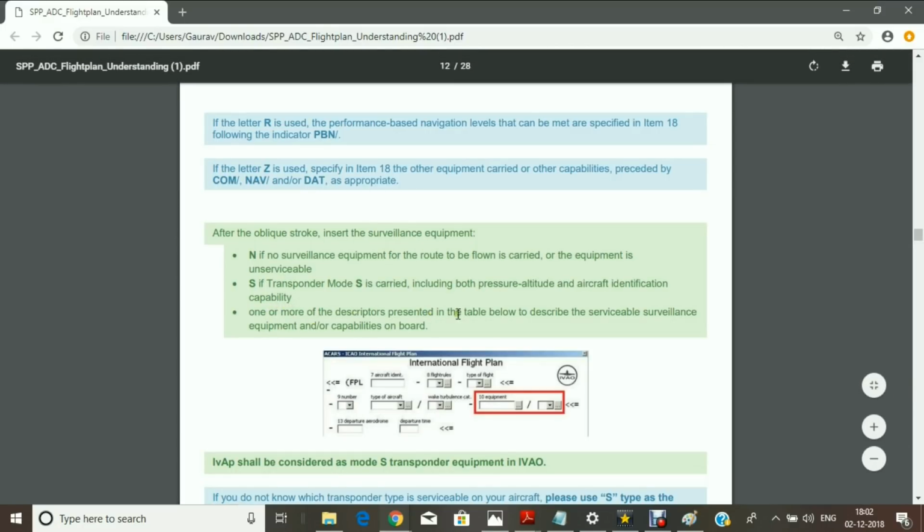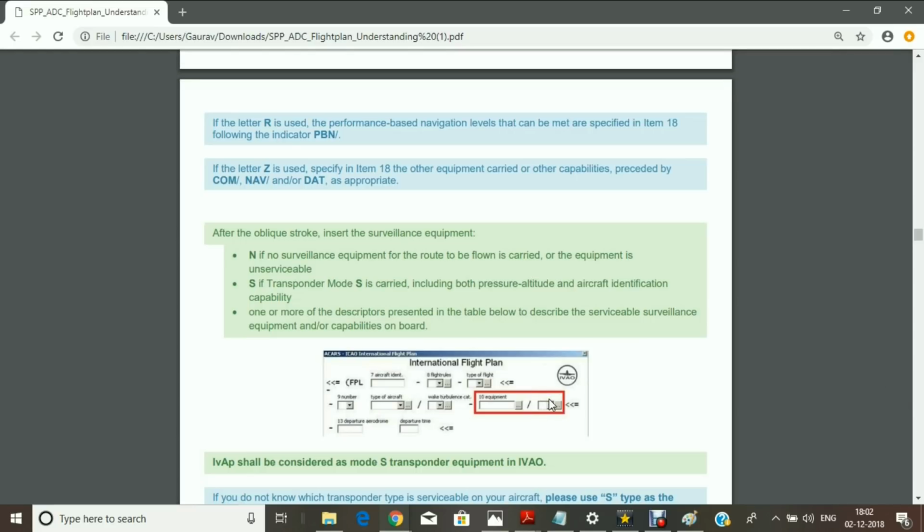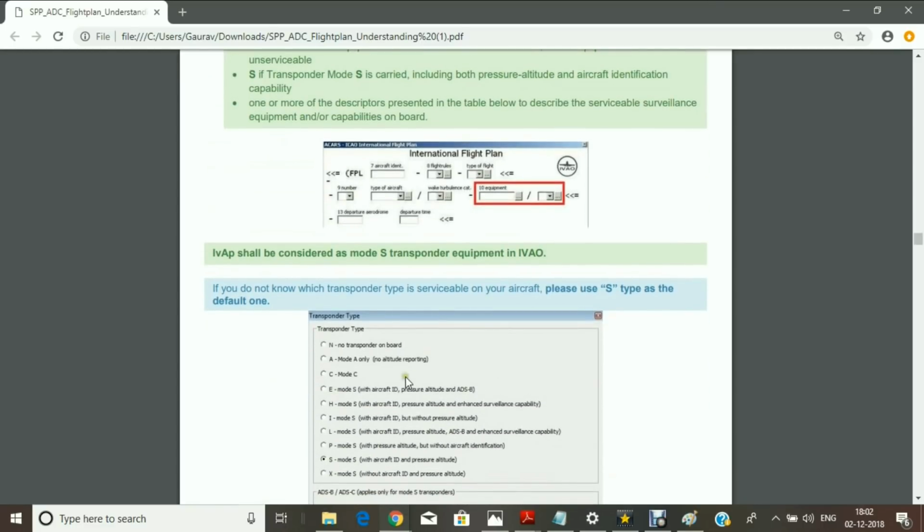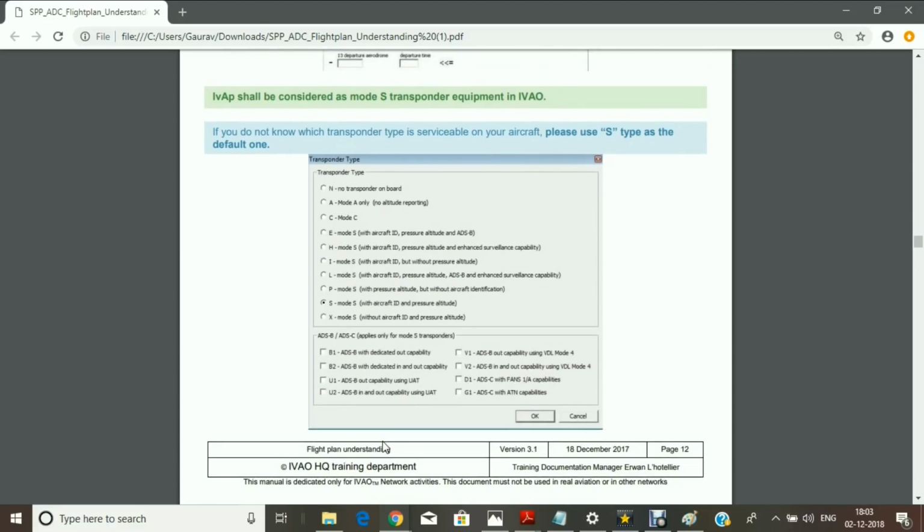One or more of the descriptors presented in the table below describe the serviceable surveillance equipment capability on board. So you can put here whatever transponder your aircraft is having. A only, C normally, S is ID and pressure altitude. If you're having any enhanced surveillance capability, you can add H, pressure altitude plus ADS-B, then you can add E. So likewise it is. For ADS-B also we have so many categories. Instead of a transponder, you can also put ADS-B if your aircraft is having ADS-B.